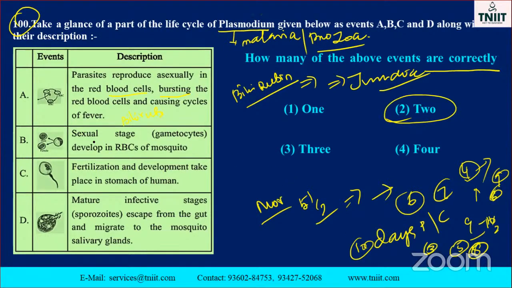Sexual stage of gametocytes develop in RBC in the mosquito. Fertilization and development take place in the stomach of the human being. That will not come, isn't it? And then the mature infective stage of sporozoite escapes from the gut and migrates to the mosquito salivary gland. That is the correct one. Sexual stage of gametocytes develop in RBC in the mosquito, no. The first one and the last one are correct. So option 2 only is the correct option, my dear.